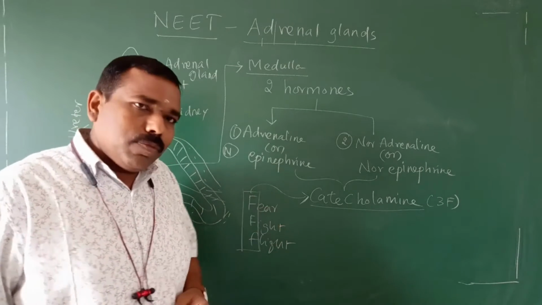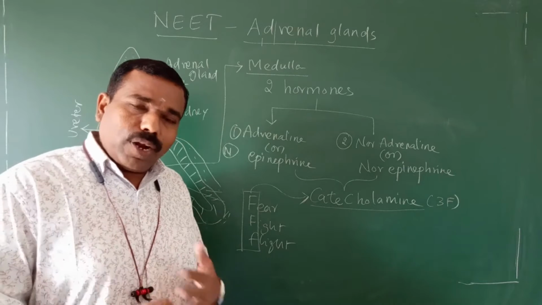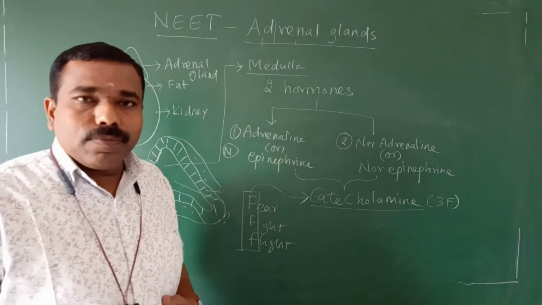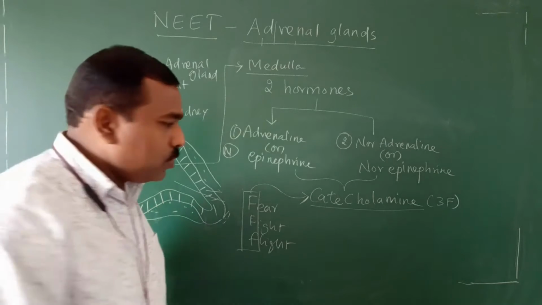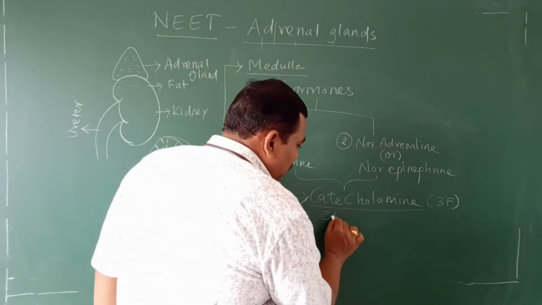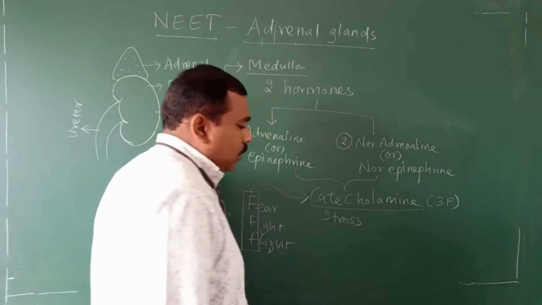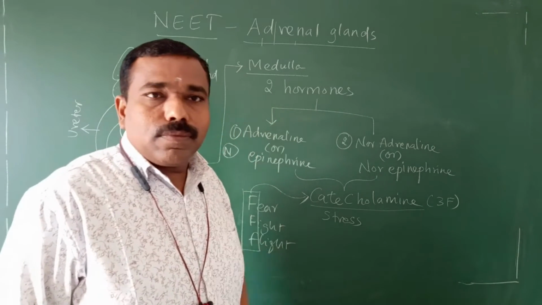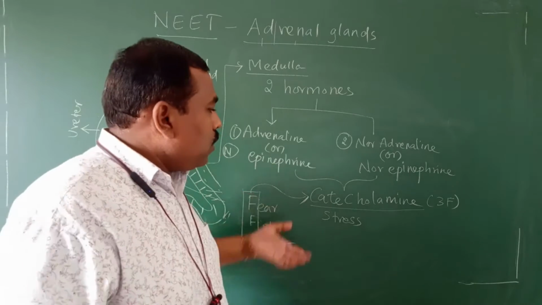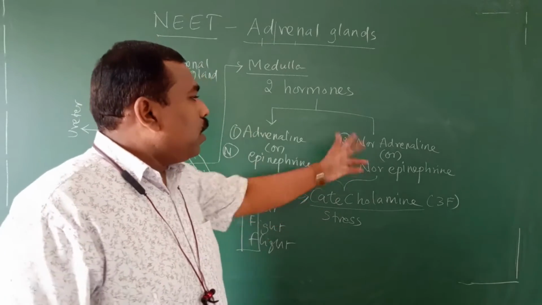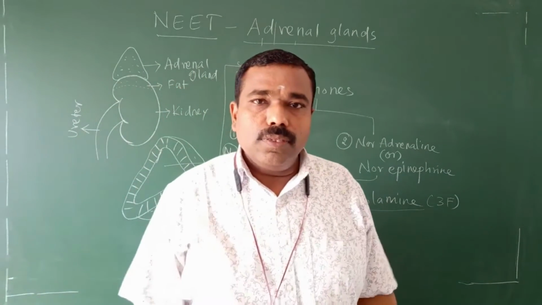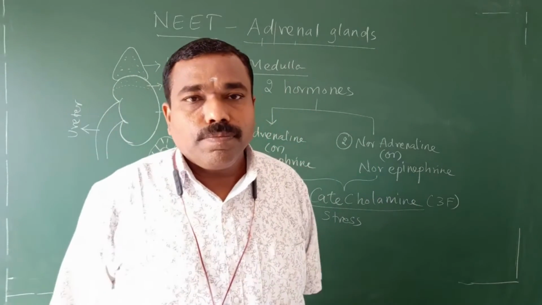Why do these situations come? Why are we frightened, why do we flee, why do we fight? Because of some stressful situation. Important statement: when we are in stress, immediately the catecholamines, adrenaline, noradrenaline and all, secrete in excess amount.